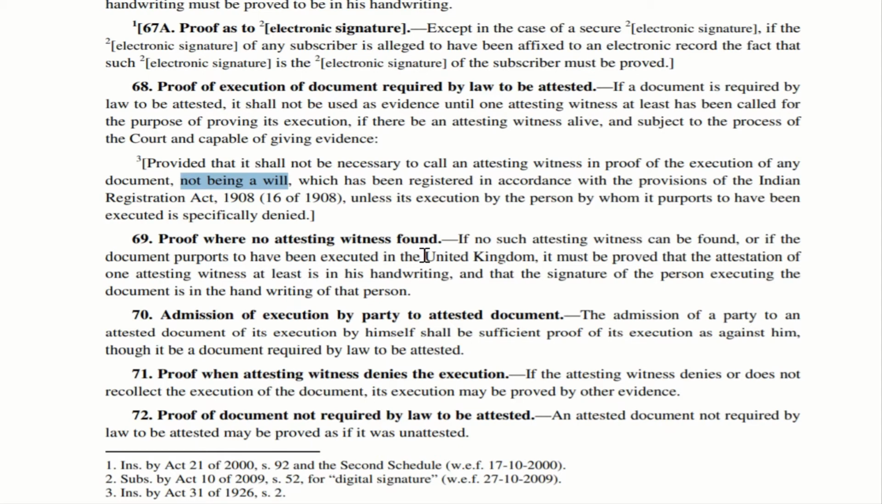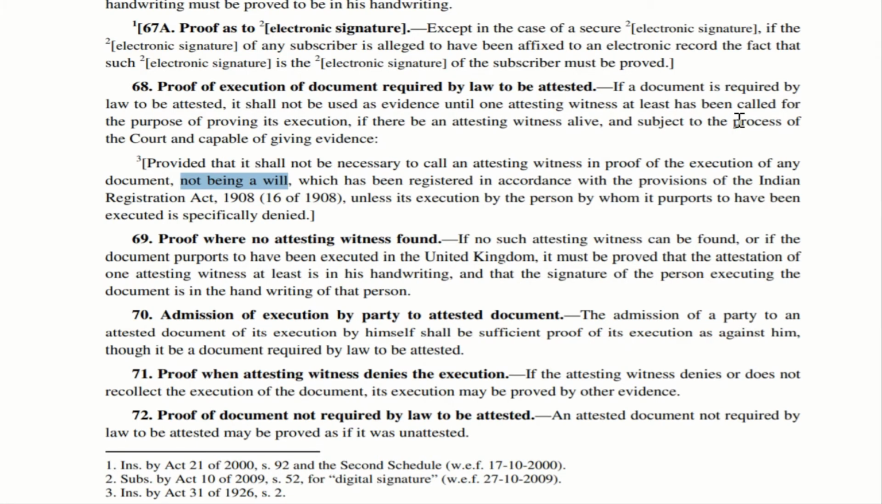If no such attesting witness can be found, or if the document is purported to have been executed in the United Kingdom, two situations: witness not found, document executed in the United Kingdom. In these two situations, it must be proved that the attestation of one attesting witness at least is in his handwriting. So simple as that, we should prove that the handwriting is that of the witness and the signature of the person who has executed the document is actually the signature or handwriting of that person. So simply we need to prove the handwriting of the witness if the witness is not available. We need to prove the signature of the person who has executed the document. As simple as that.